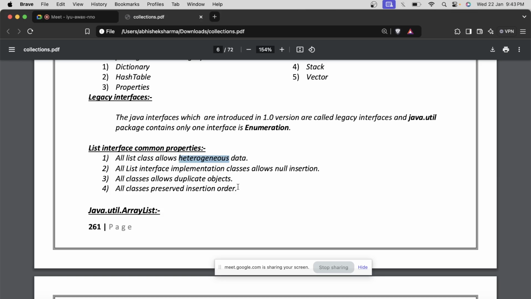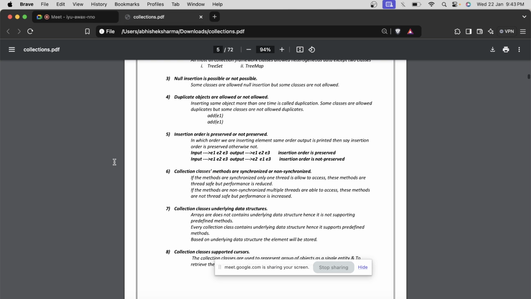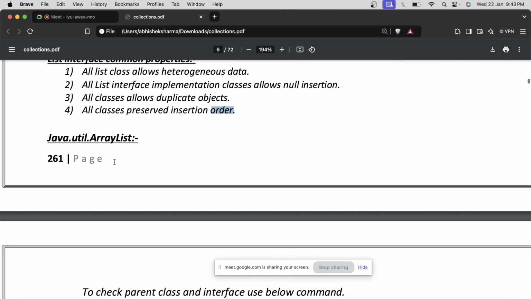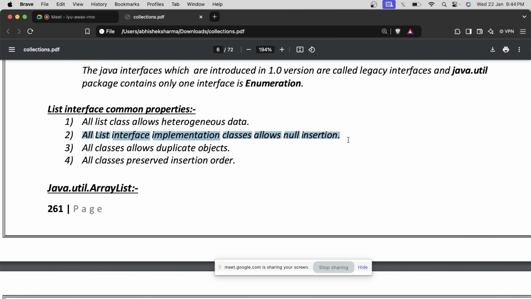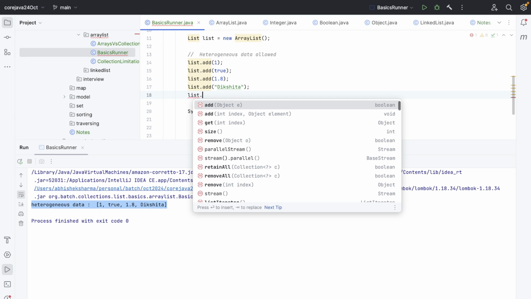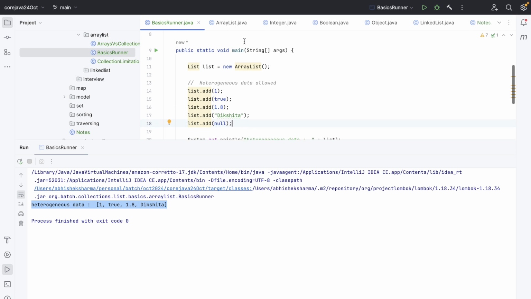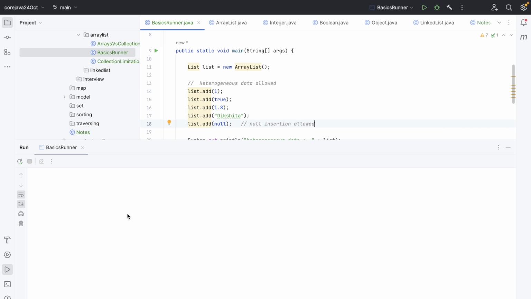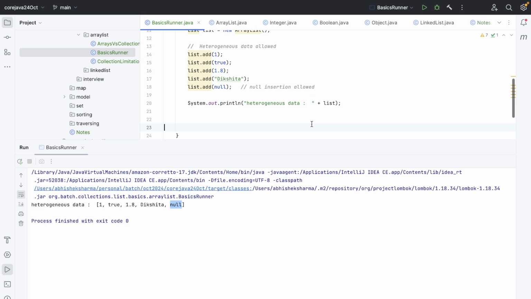All right, so these are the common properties. In every interface almost 3 to 4 properties will be the same. Let's move back and check the second property, that it allows null insertion. So why write another code? Let's add null over here. If we run this again, let's write one more thing, null insertion allowed. If we run this now, null is there, so null insertion is already allowed. Property number 2 we have also checked.